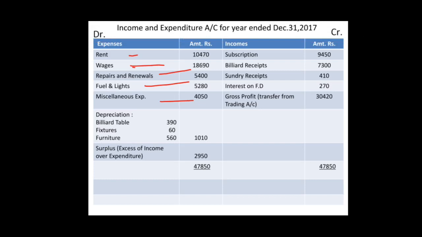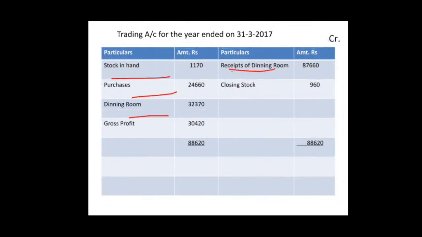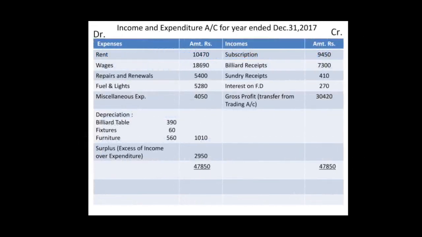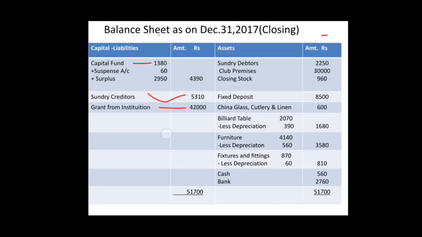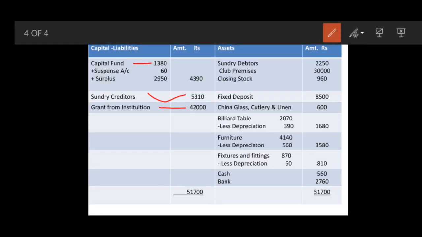This is opening cash in hand. Sorry, this is your cash in hand, cash at bank at the end of the year. So closing balance sheet 560 and 2760. Then fixed deposit 8500. Come to your balance sheet itself. Fixed deposit 8500. Then sundry debtors.